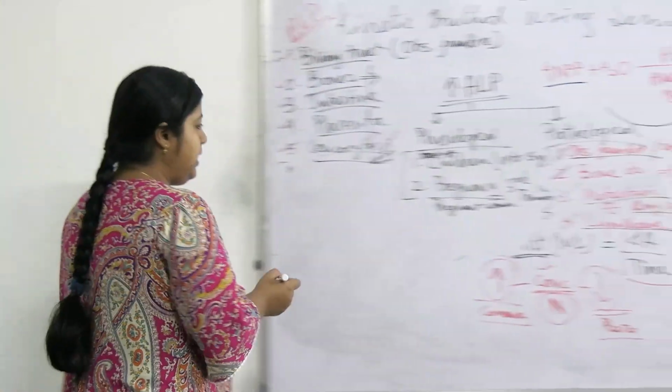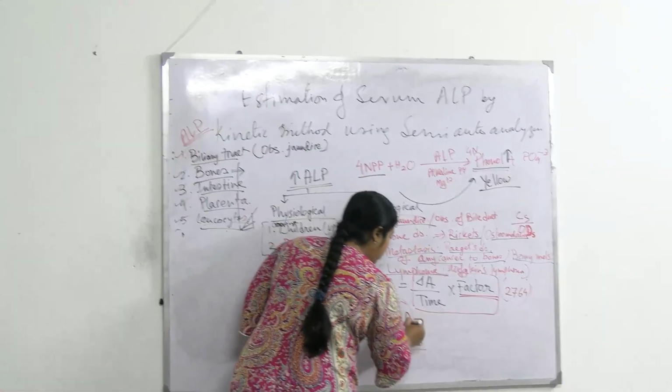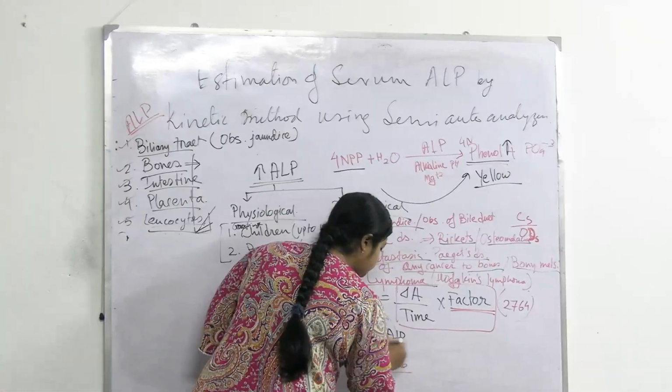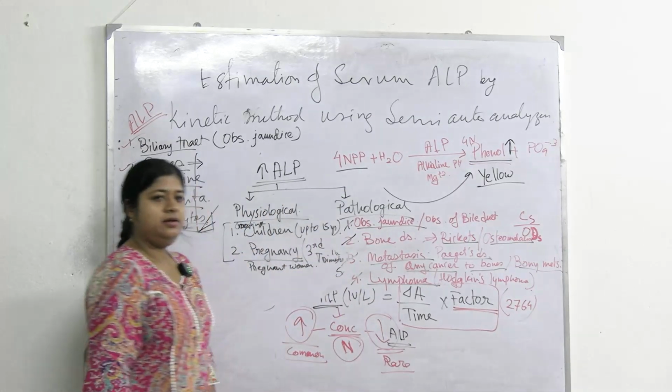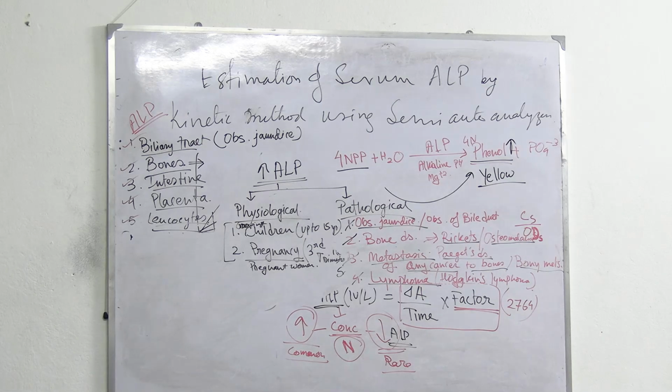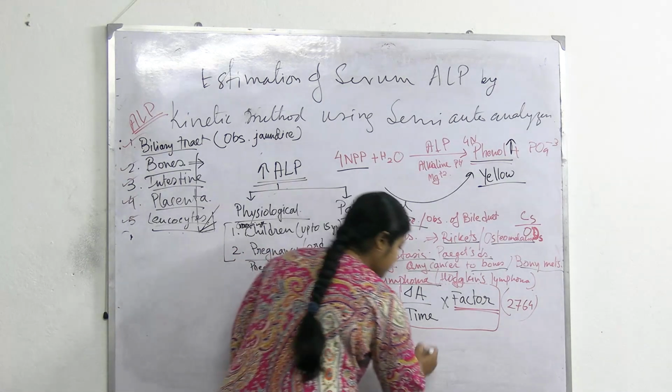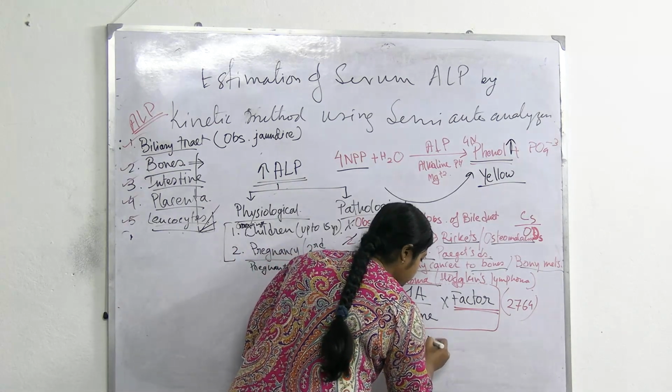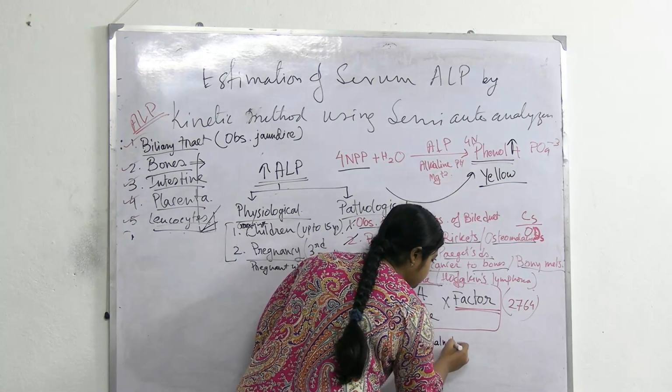Clear? Understood? And low alka phos, low alkaline phosphatase, though it is rare, can be seen. Where is it seen?